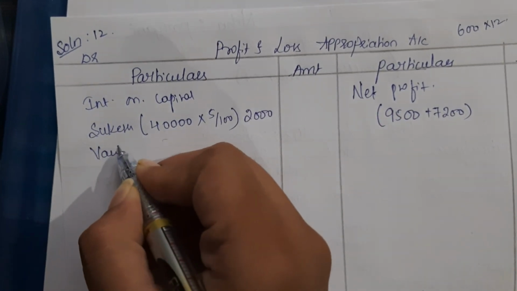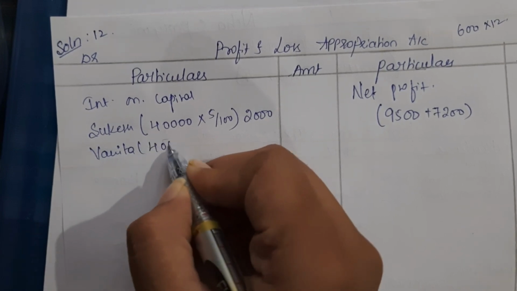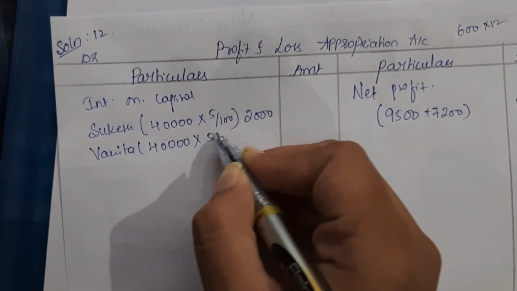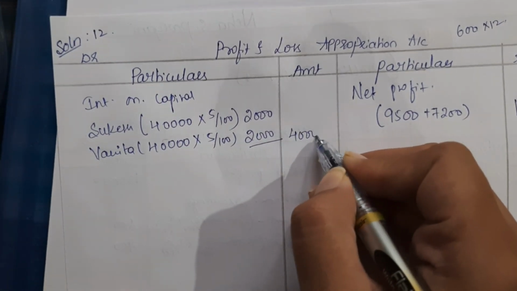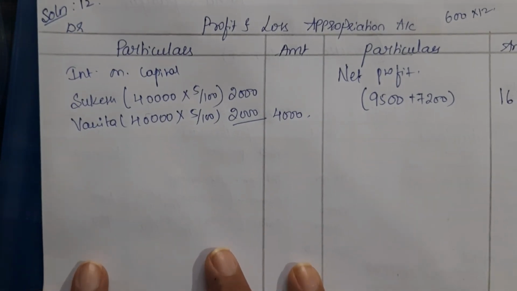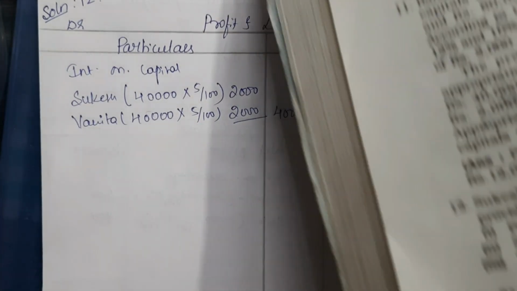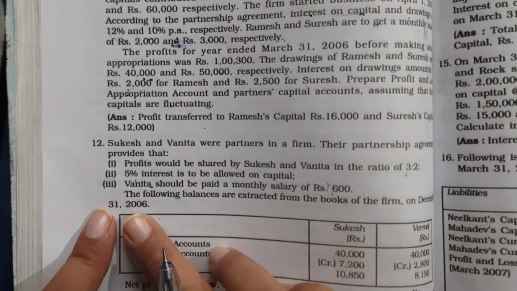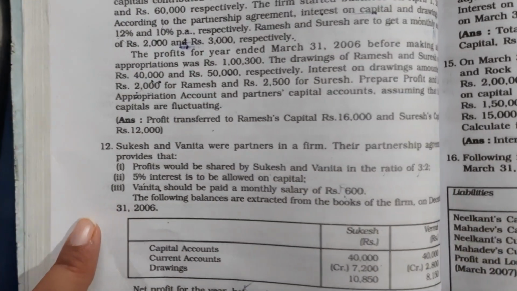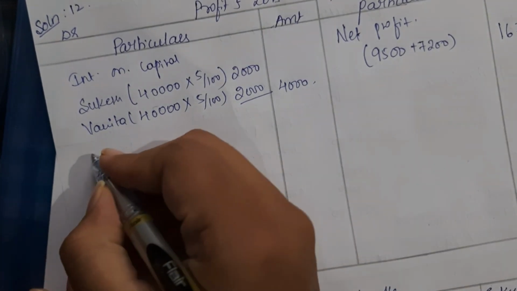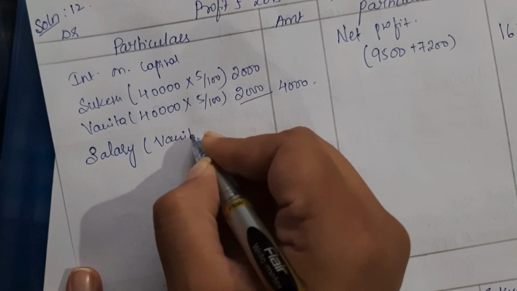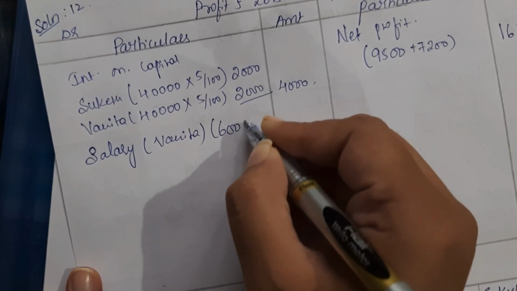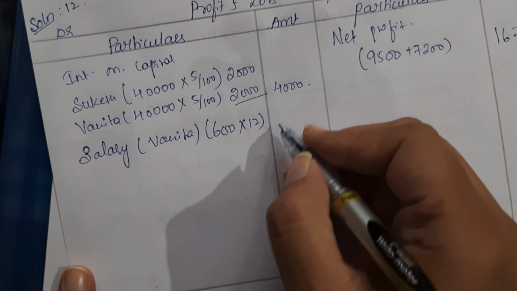Vanita's capital is also 40,000 rupees, so 5% on that will be 2,000 rupees. In total, the firm has to pay 4,000 rupees of interest on capital to the partners. Then Vanita should be paid a monthly salary of 600 rupees, so we take salary to Vanita. Again, 600 per month means for 12 months it would be rupees 7,200.